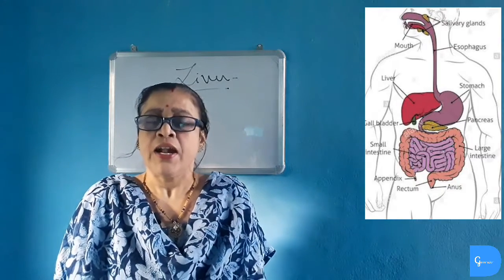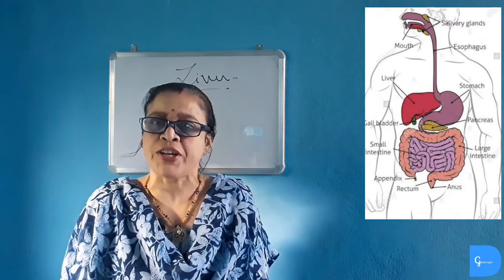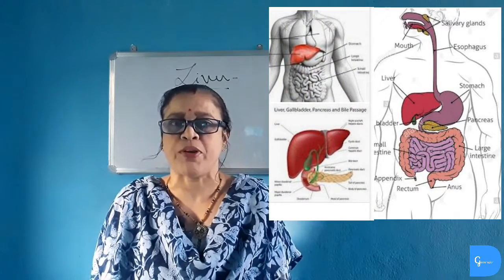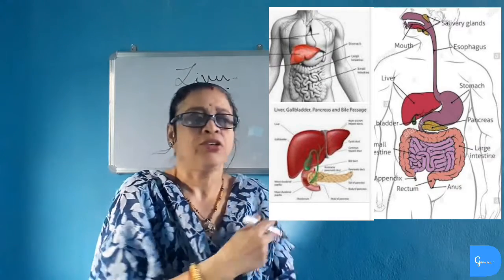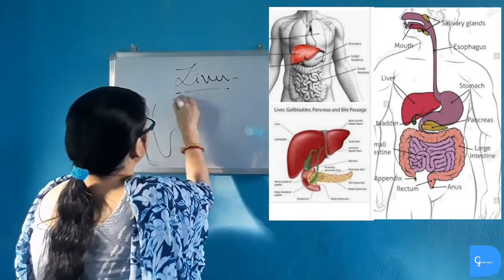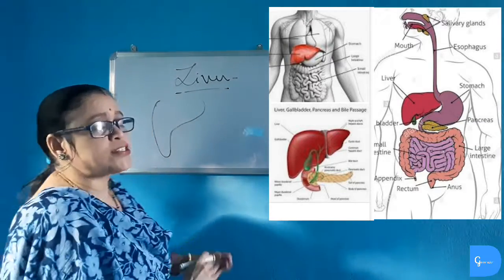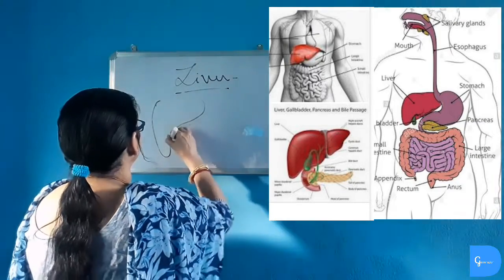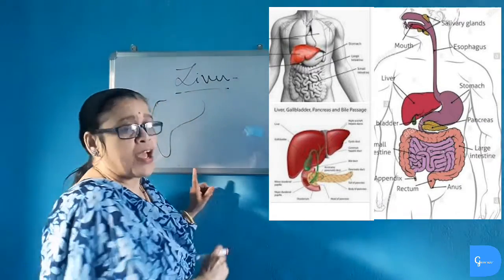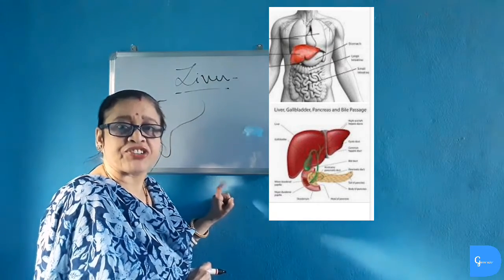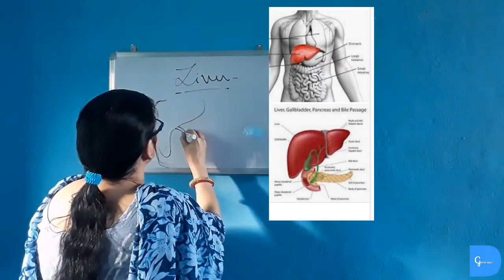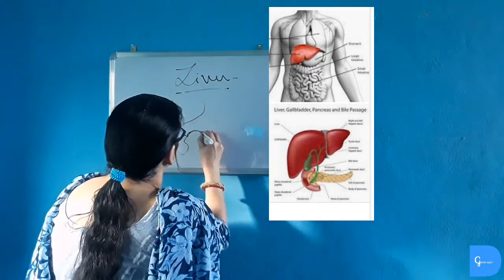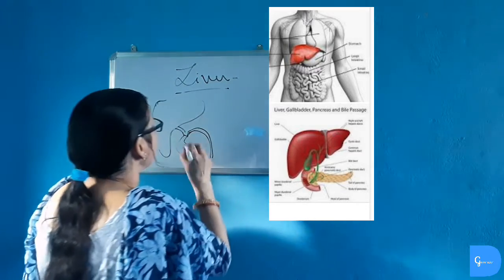Associated digestive gland: liver. Liver is the largest gland of our body. It is present on the upper right side of the abdomen, just right to stomach. Liver secretes bile, which contains bile pigments and bile salts. Bile juice does not contain any enzyme, but it makes the food alkaline and helps in emulsification of fat. Bile secreted by liver is stored in gallbladder, and this bile is poured into duodenum via common duct.